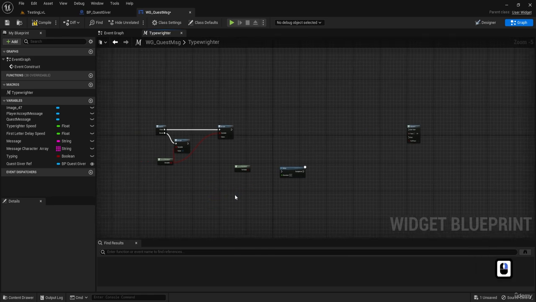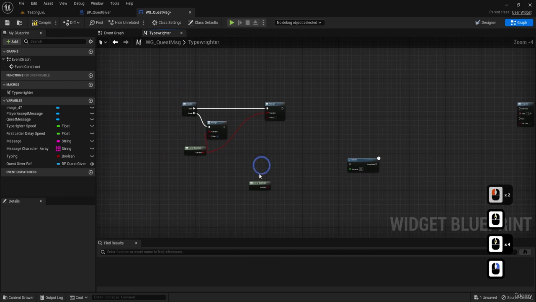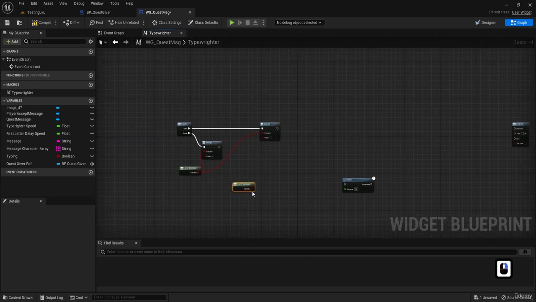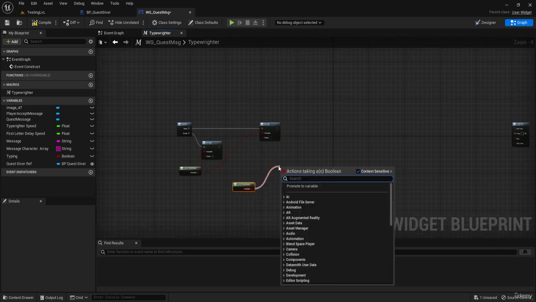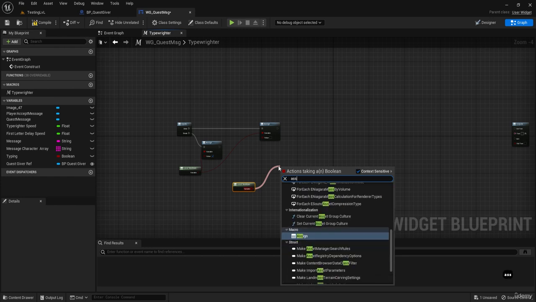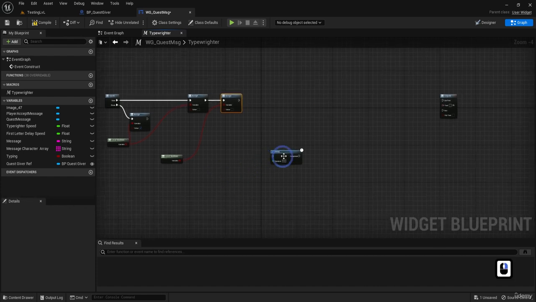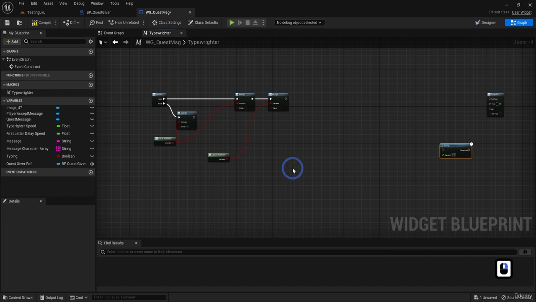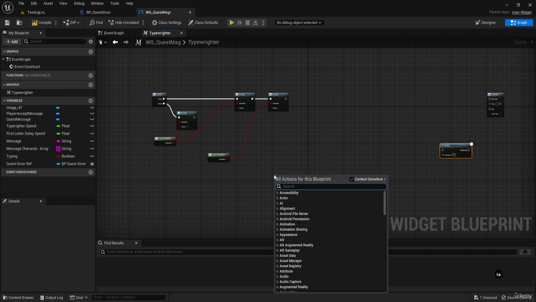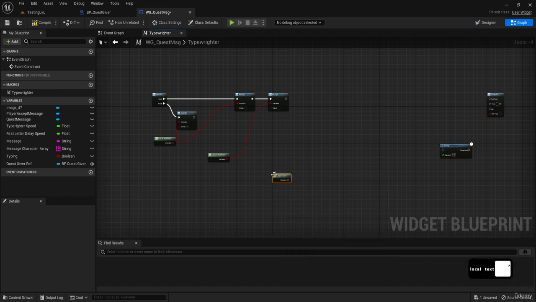First of all, let's create our local variables that we need. So we need another local boolean that we're gonna set to false. We're gonna need this boolean to see if the message is finished, is complete, and we're gonna need this delay actually. We're gonna need a local text. This is for our output. This will be populated with each of our letters.